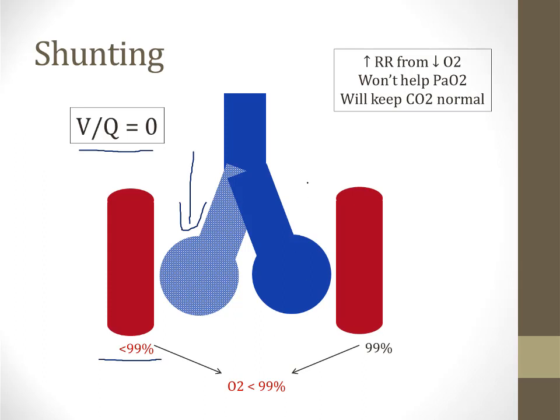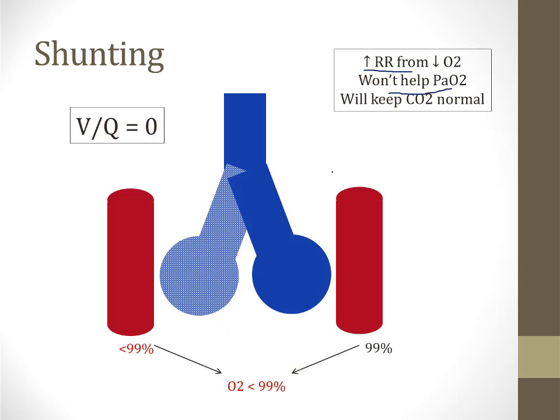Now the other alveoli in the lungs, like the one on the right side of the screen, are working normally, so they fully saturate blood with oxygen until it's 99% saturated. However, when the streams mix, you will have hypoxemia. You will have a reduced oxygen content of the arterial blood. Now, an important point about shunting is written on the top right side of the screen. If this patient increases his or her respiratory rate, in other words, if the patient begins to hyperventilate because of hypoxemia, this will not resolve the low PaO2.